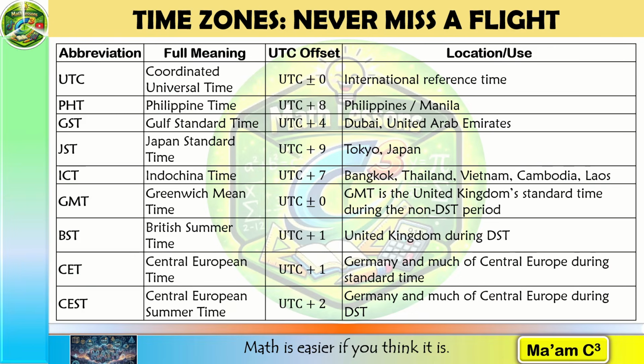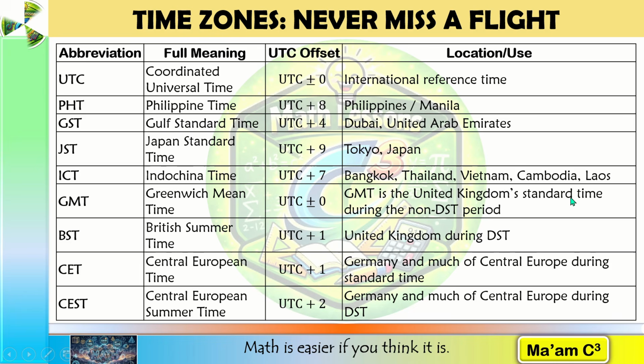Here is a quick reference table for some of the locations that we might encounter in today's lesson. Let's start with Manila. Manila follows Philippine time or PHT, which is UTC plus 8. Dubai follows Gulf Standard Time or GST, which is UTC plus 4. Tokyo follows Japan Standard Time or JST, which is UTC plus 9. We also have Bangkok, Thailand, Vietnam, Cambodia, and Laos that use Indochina Time or ICT, which is UTC plus 7.